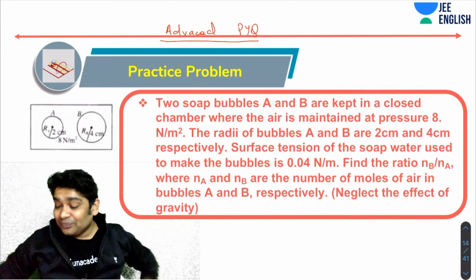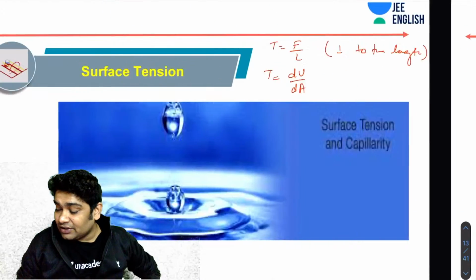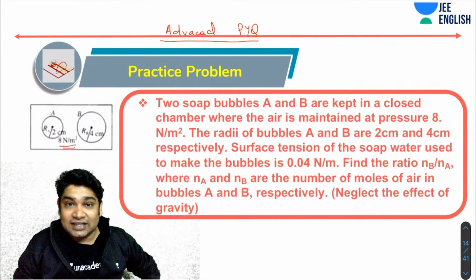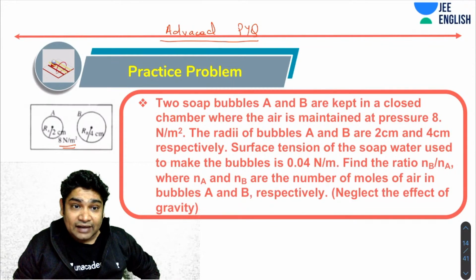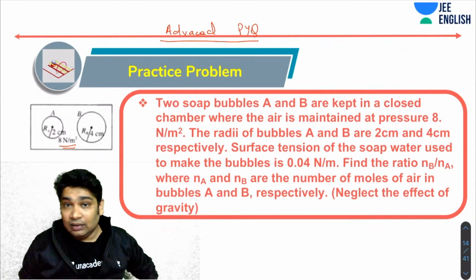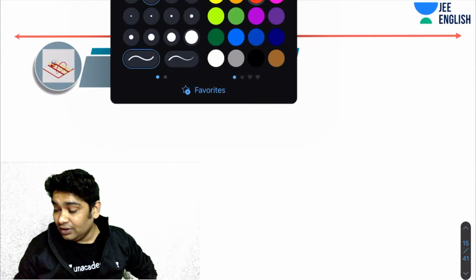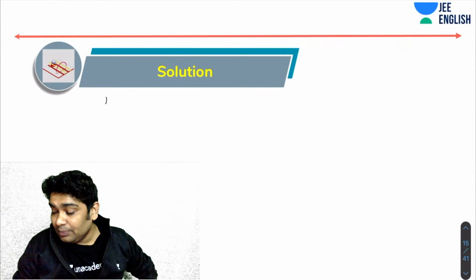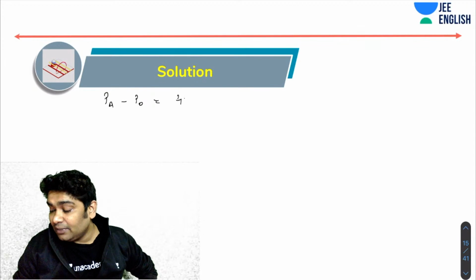First of all, the external pressure for both the bubbles is this, so with the help of that, I can find the pressure inside the bubbles. I know that the excess pressure PA minus P naught would be equal to 4T by RA.